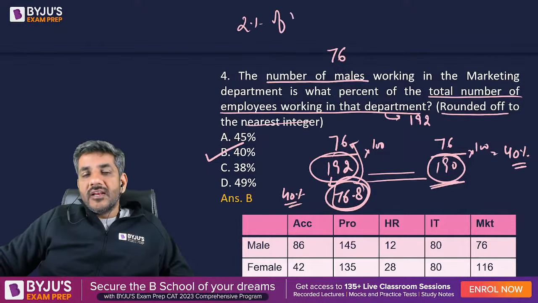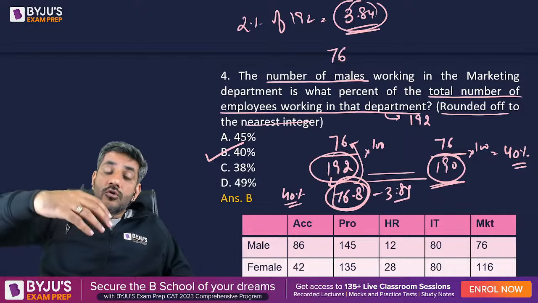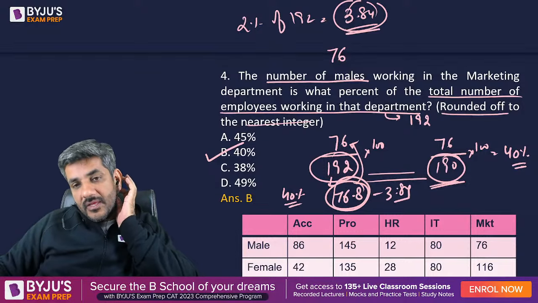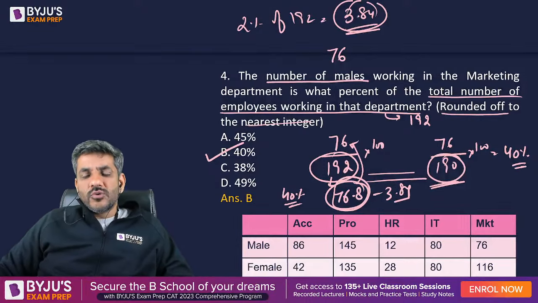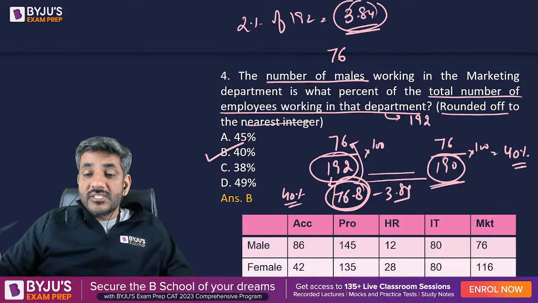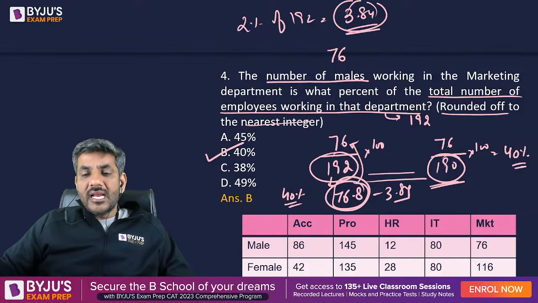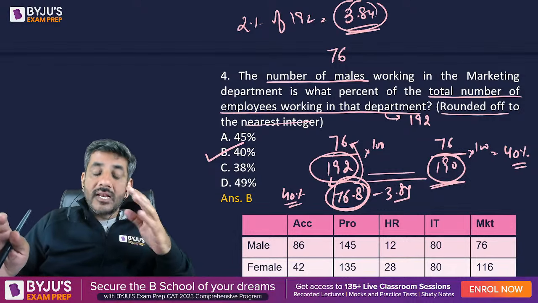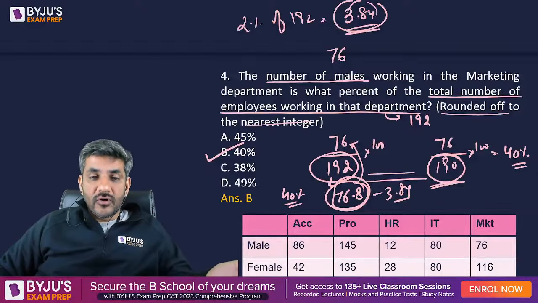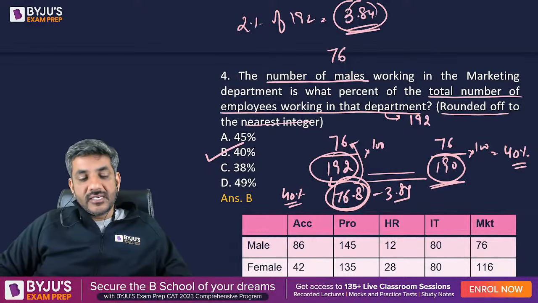Because 2% of 192 is equal to 3.84. Now if you subtract 3.84 from 76.8, that will go very much less than 76, right? So we just want 76 from 76.8. It is very close to that. So I think this is the correct answer. I am saying just take an approximation of 190 in place of 192. Girish, that will make the work easier. Exact 40% of 190 is 76, but in case of 192, because 190 and 192 are so close, my answer would also be very close to 40, and closest to 40 is 40 only, because 38 will be too far from it. So 40 itself is the correct answer.